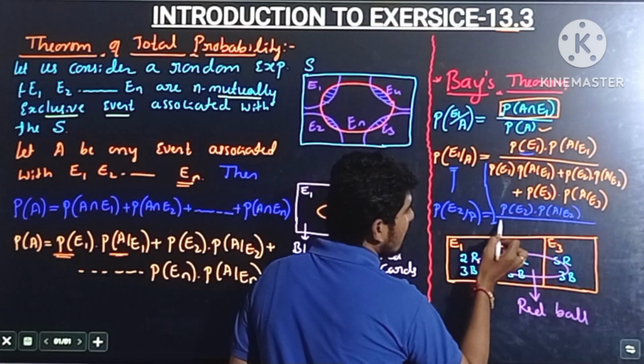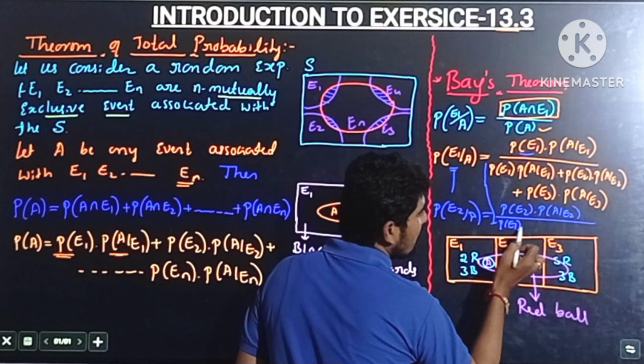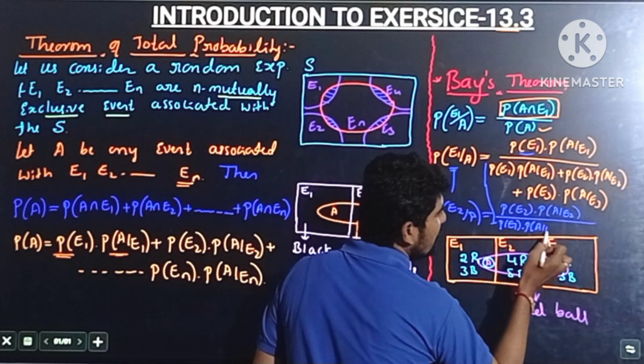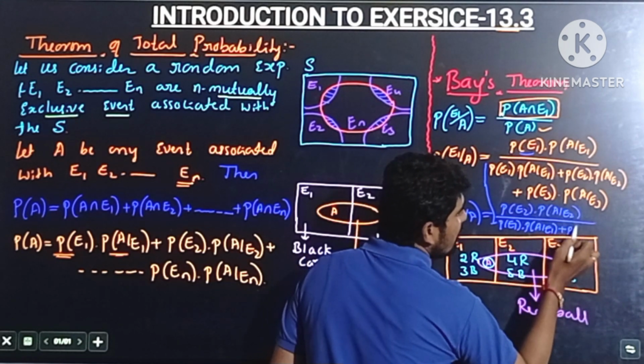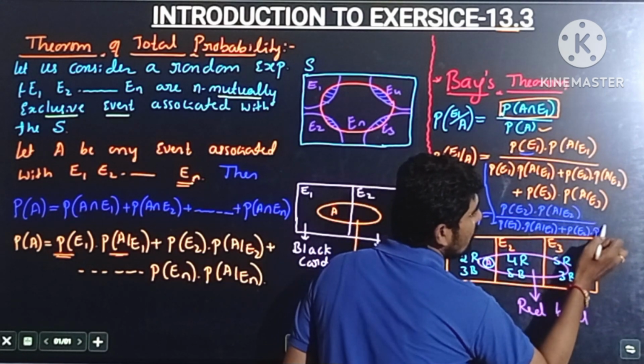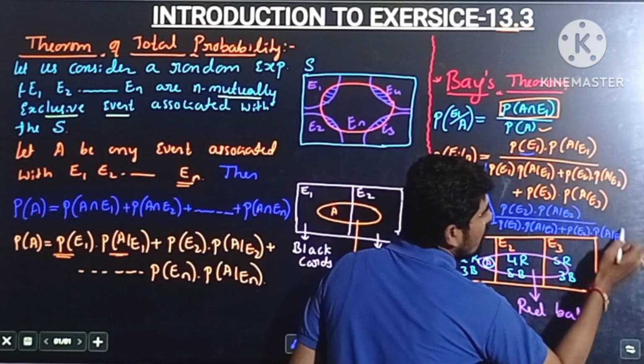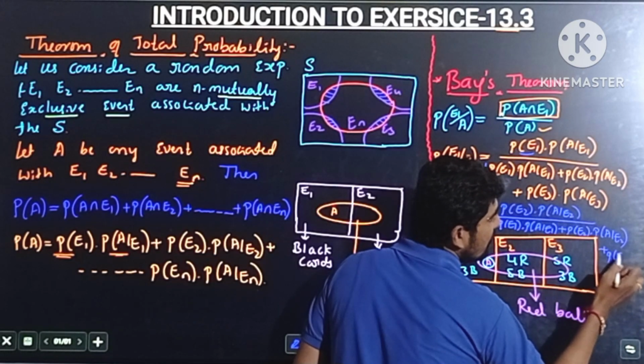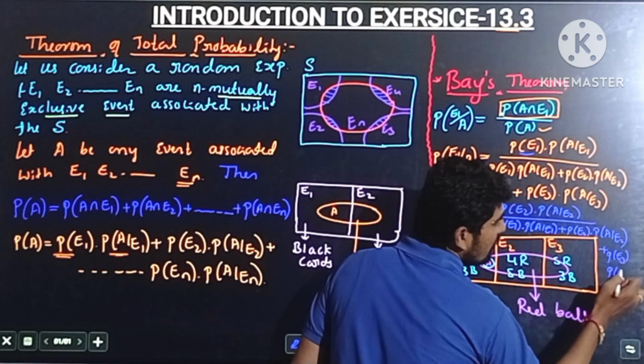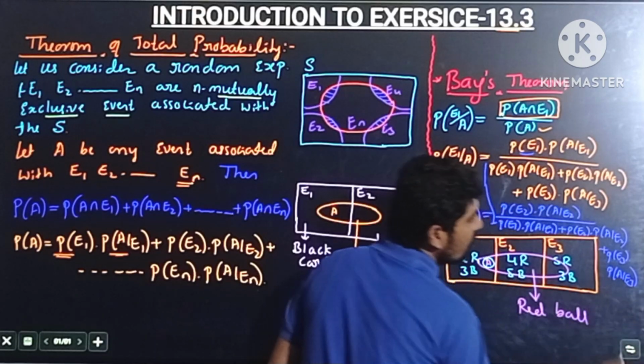Here also, probability of E1 into probability of A by E1, plus probability of E2 into probability of A by E2, plus probability of E3 into probability of A by E3. I hope all of you understood.